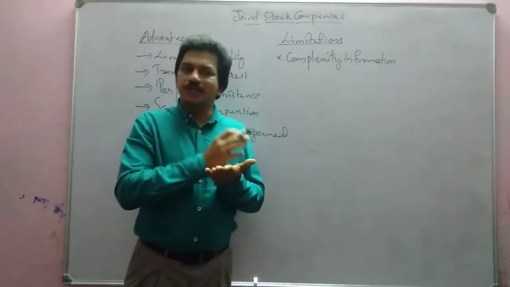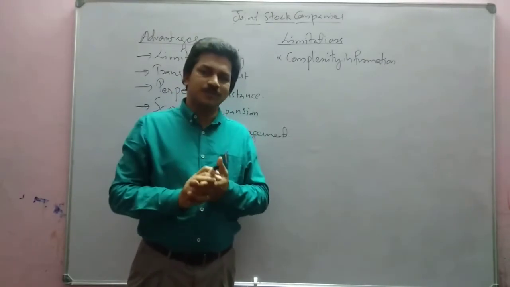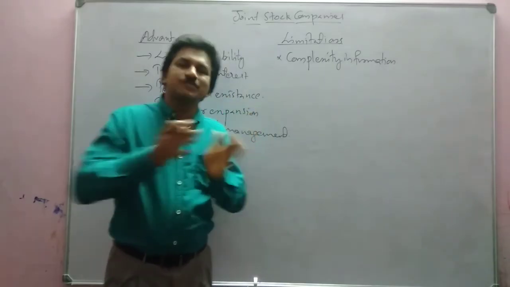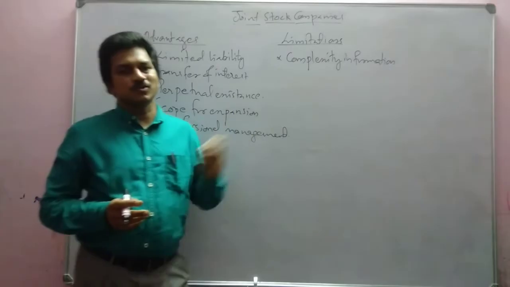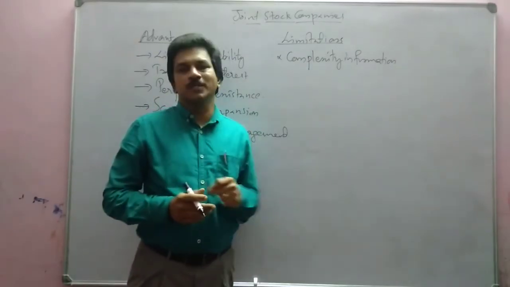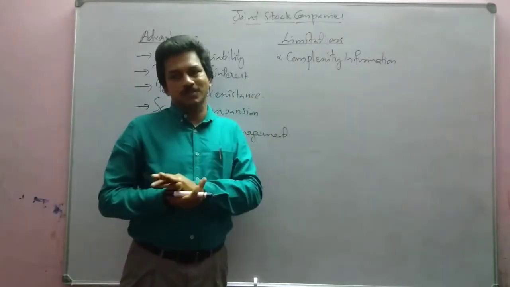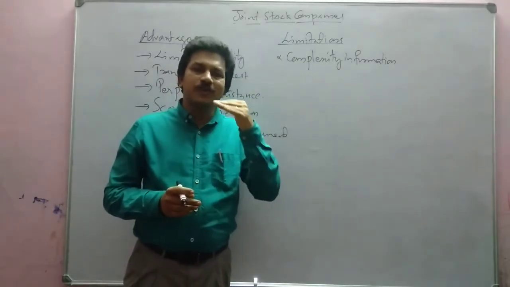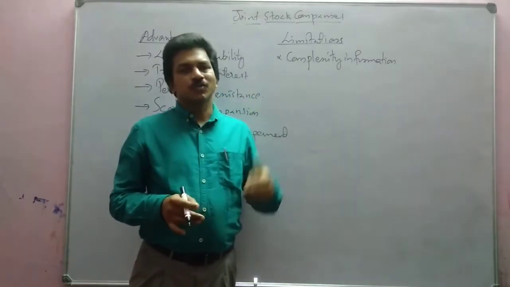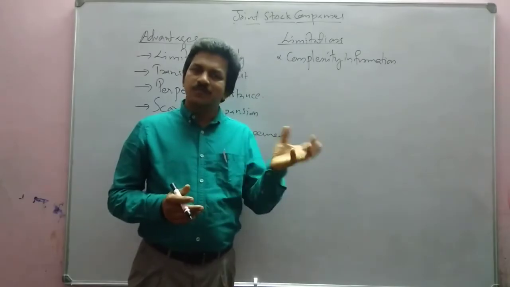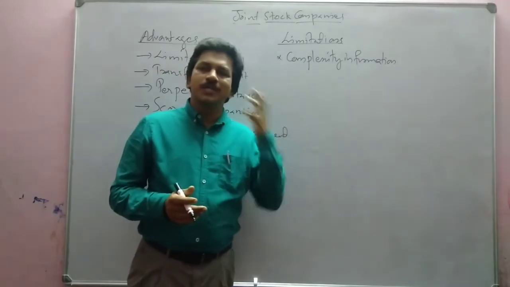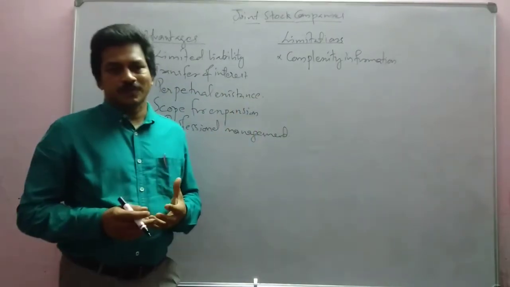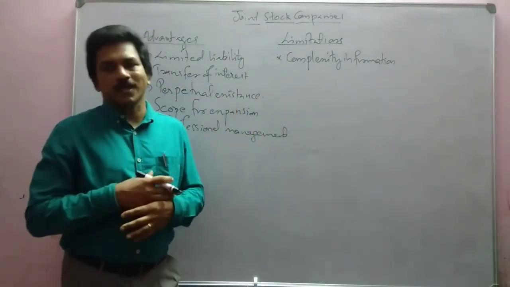So a lot of difficult steps are there for forming a business organization in the form of company. That we will study in the coming classes. Anyway, it is complex in nature. We have told that 4 or 5 different steps are there. So in each of such steps, we have to satisfy various norms and procedures. So it is a complex task.